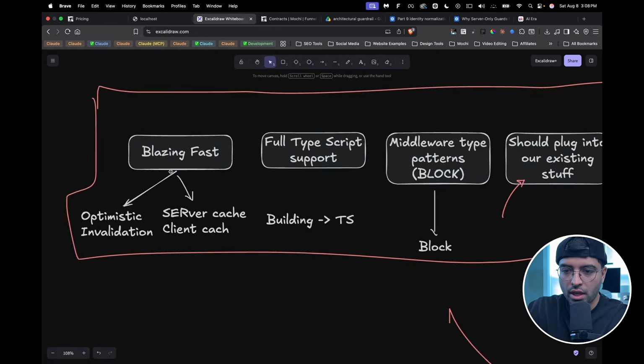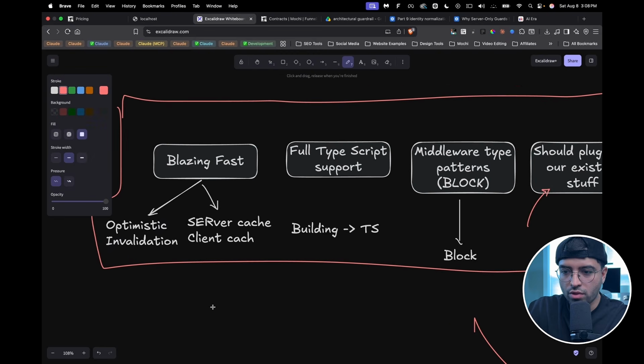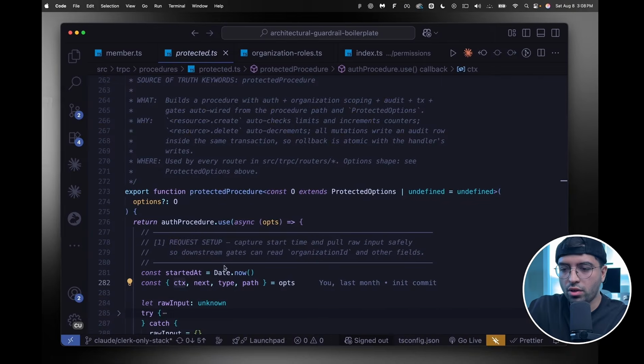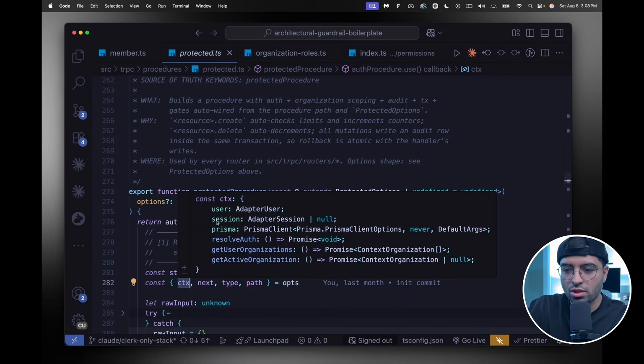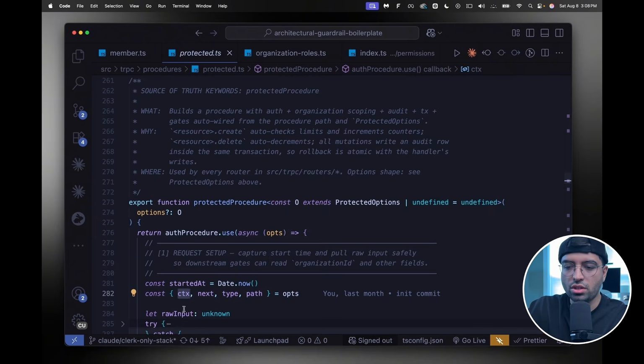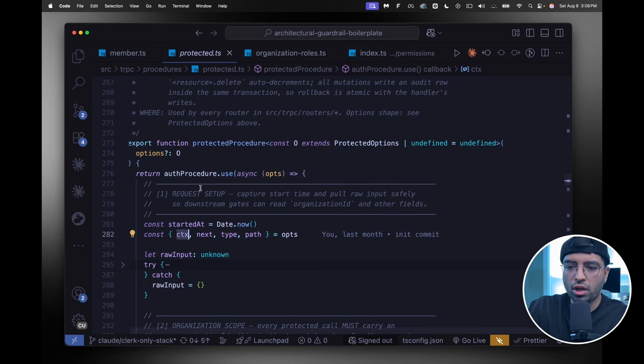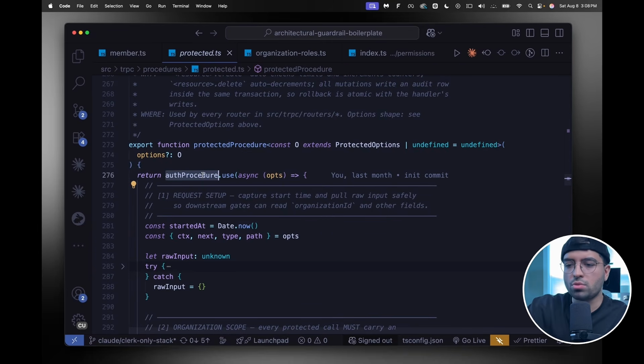If you remember, I told you that we're going to have some kind of server type cache. That is the CTX object that you see. And if you hover over it, you can see what data is stored in there. You have get organization, get active organization, the user, permissions, that kind of stuff. There's actually more in here, but I think that is stored on something else. I'm using this auth procedure in here just to expand on top of it.